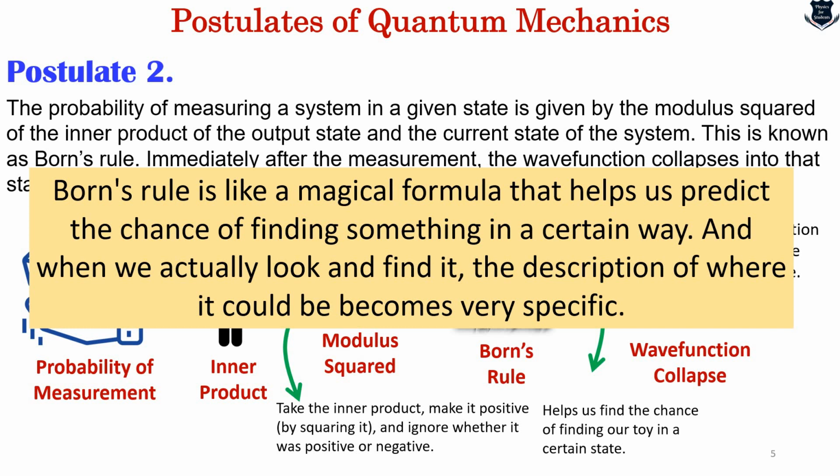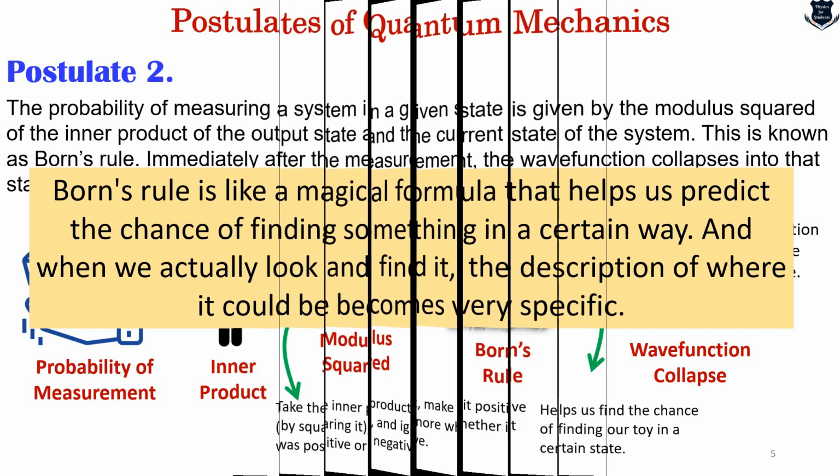In simple terms, we can say Born's rule is like a magical formula that helps us to predict the chance of finding something in a certain way, and when we actually look to find it out, the description of where it could be becomes very specific, and that is what we call a wave function collapse.